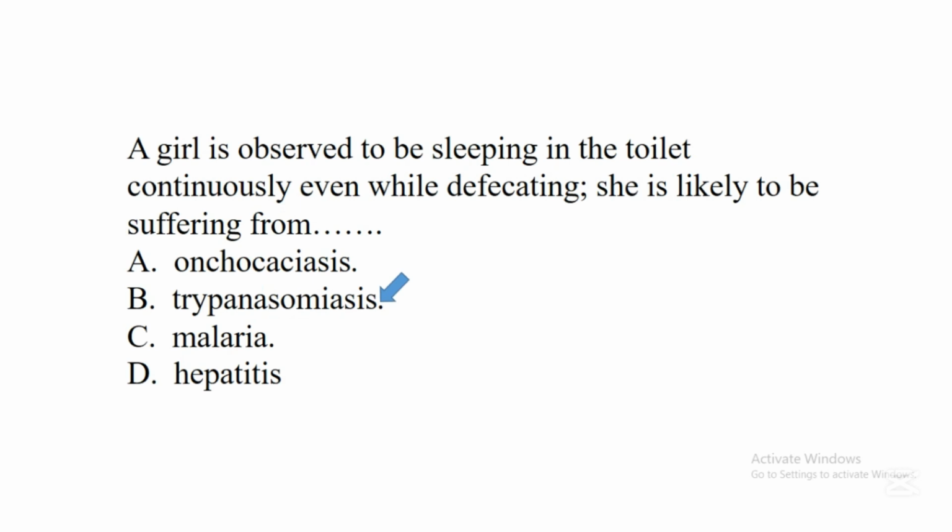Trypanosomiasis. So trypanosomiasis means sleeping sickness. It's a disease transmitted by a vector known as tsetse fly. So when tsetse fly bites somebody, it will transmit a pathogen known as trypanosome. So when that trypanosome gets into the system, it will cause this disease known as trypanosomiasis. And when someone is suffering from this trypanosomiasis, the major symptom of this disease is constant sleepiness.